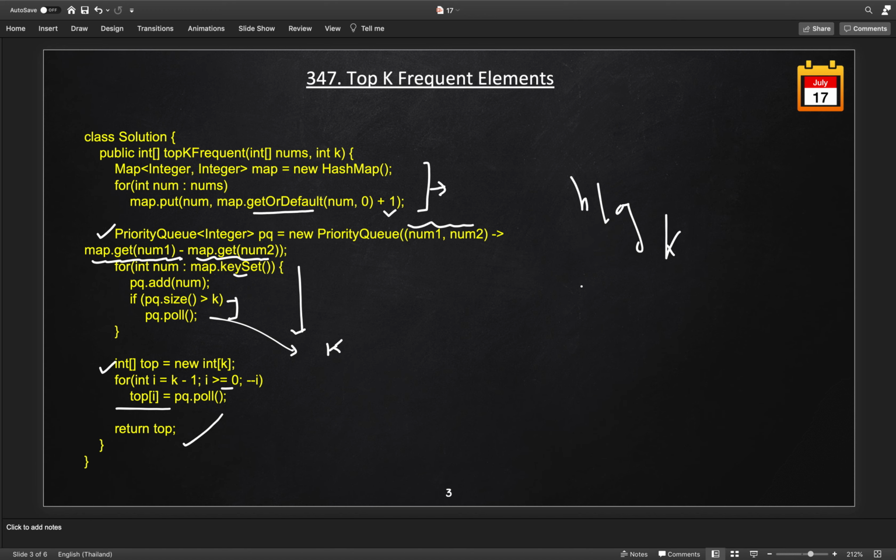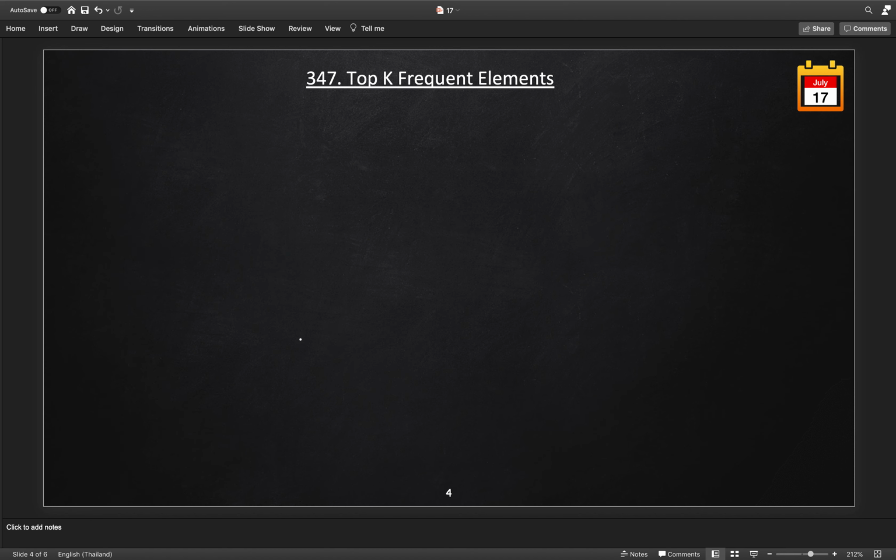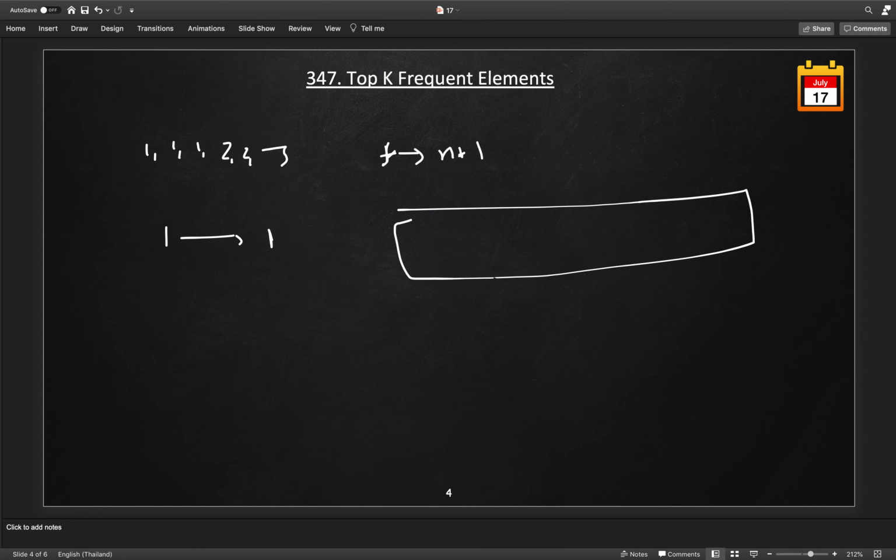Can we optimize this further? Let's think. Now we have data 1 1 1, 2 2 2 and 3, the same example. As we know, there can be a maximum of n plus 1 kinds of frequency. How? If we have one element, then the frequency of this element is 1. As the array is 0 index based, we need this extra 1, and we will create an array. There can be 2 numbers, like in this example 1 1 1 and 2 2 2, with the same frequency. So we need some chain to hold numbers with the same frequency.